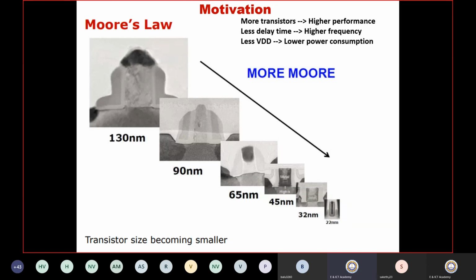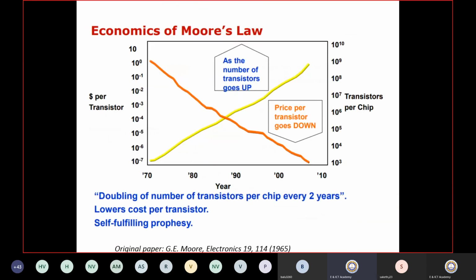Their fabrication cost will be less. If the fabrication cost is less, you will get things at less cost, right? So ultimately, it's just the final outcome of the economics: you can see the price per transistor goes down, and the transistor count per chip increases. In the early 70s the count was only 10 to the power 3. We have seen in the 4004 processor the count is very low, around 1000.